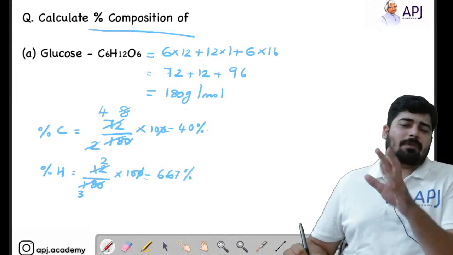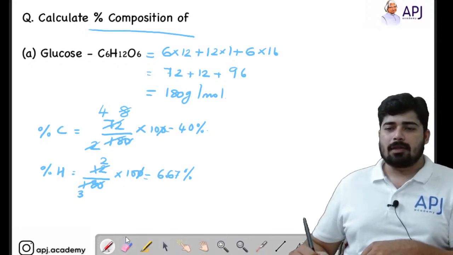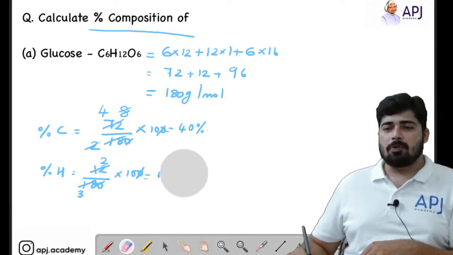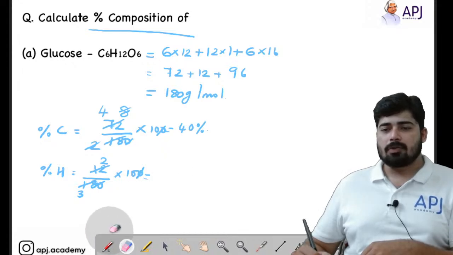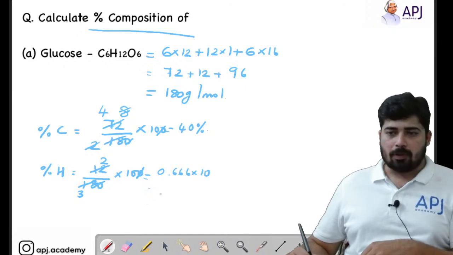Okay, so we will stop it there. I'll clear this so you are not confused. Here 2 by 3 means it is 0.666, it goes like that, and into 10. So that means 6.7%, right? Or you can write it as 6.66% also.